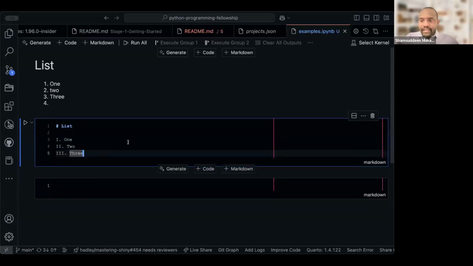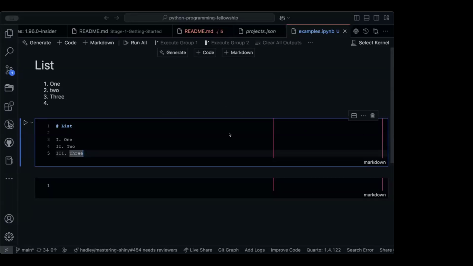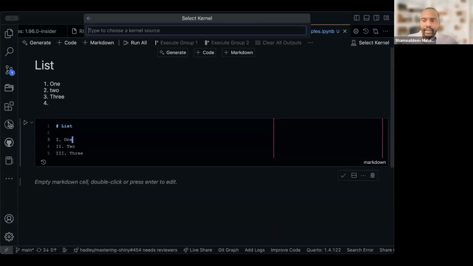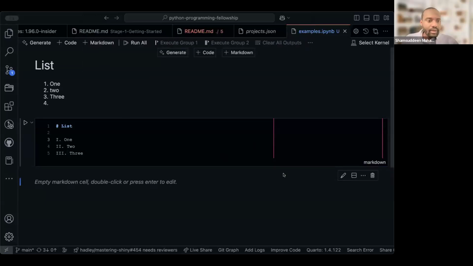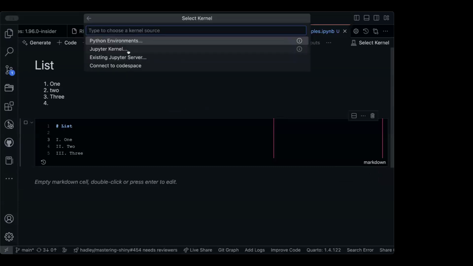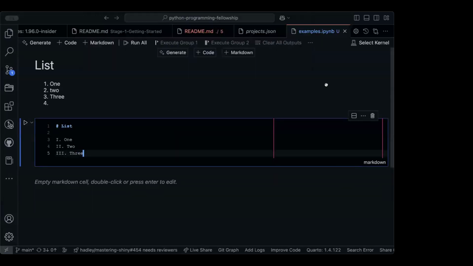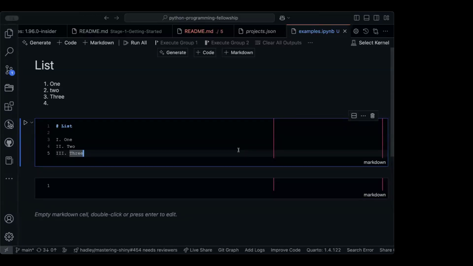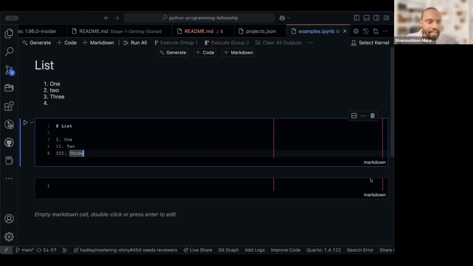Okay, so you can see here I create a list, and yes, because this is a list, when I type, this is Markdown. So you can see I have a list. I'm wondering why this is not running. Anyway.